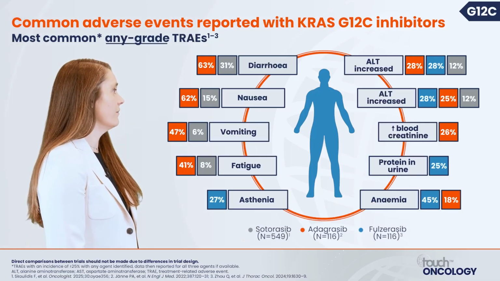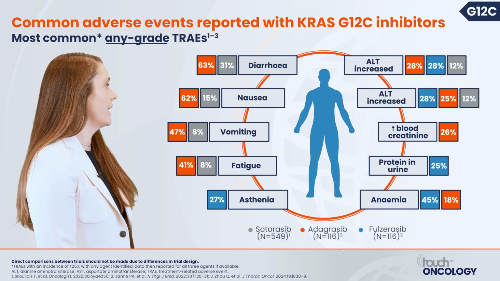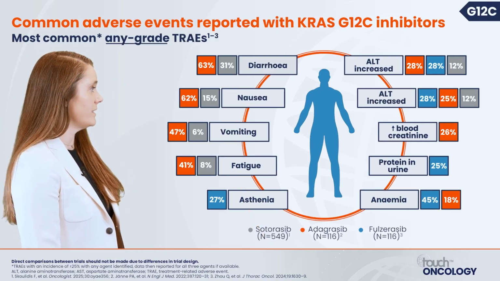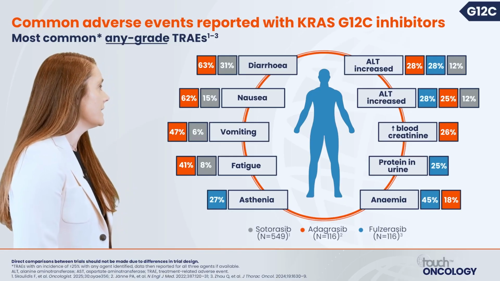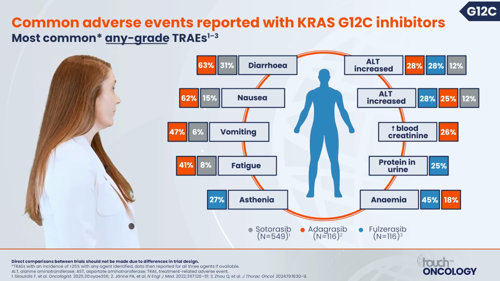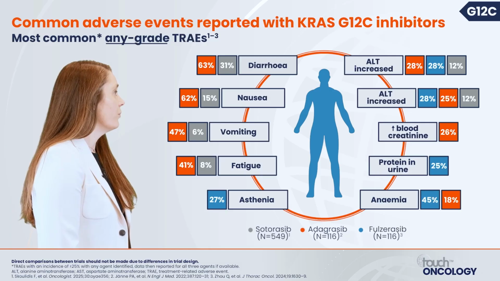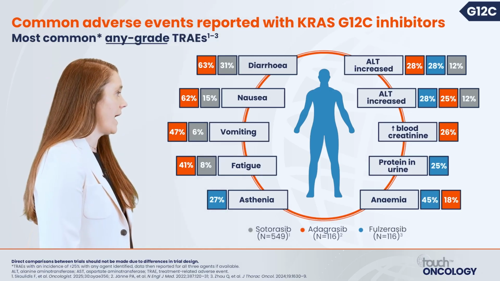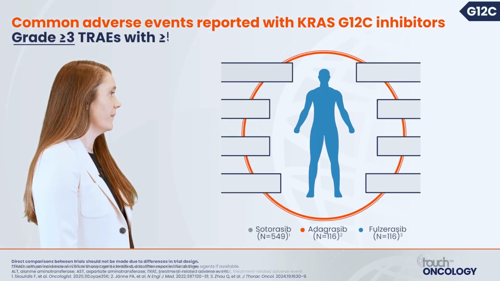The most common adverse events that we see with sotorasib and adagrasib include diarrhea, nausea, and vomiting, though these GI toxicities occur at a higher rate with adagrasib. AST, ALT increase occurs across all three drugs, as high as 30%. Also importantly, we can see some anemia, an increase in blood creatinine, increase in fatigue, and asthenia.